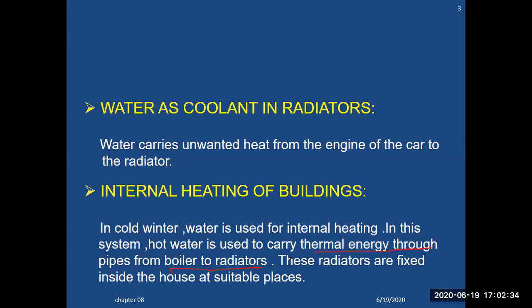These radiators are fixed inside houses at suitable places, down closer to the floor. Why? Because it will radiate hot air, and hot air always rises up in the room. So that's why the installation is made at the bottom, so that the hot air rises up, being lighter, and the heavier air will come down. In this way, circulation takes place due to convection current. Your homes get heated.